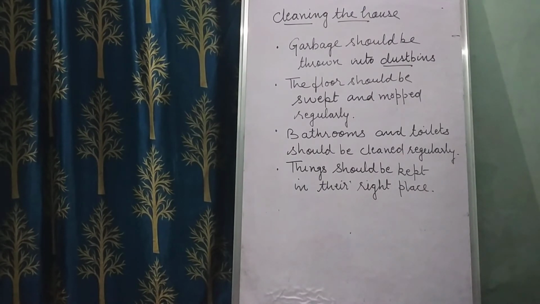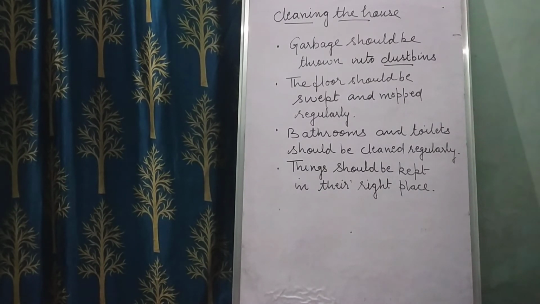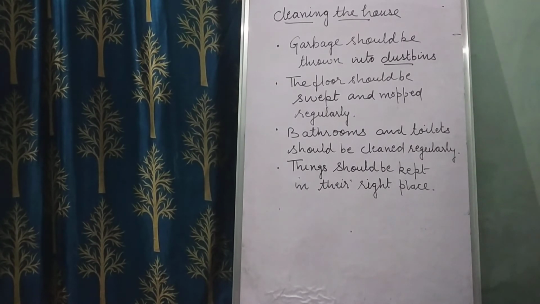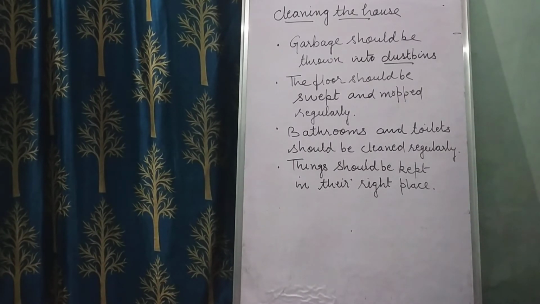So children, these are the ways we are going to keep a house neat and clean. Every house should be kept clean and tidy. Here are some tips I have written on the board that we should keep in mind while cleaning the house. First of all, the garbage should be thrown into dustbins. And the dustbin should always be kept covered.